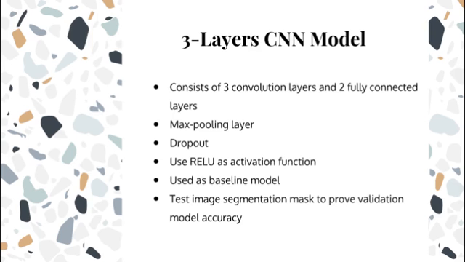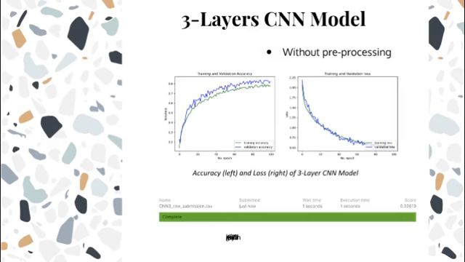Also, we will be testing our image segmentation mask to prove the validation accuracy of our model. We used this model architecture with and without pre-processing, comparing their accuracies. The model trained over 100 epochs in both scenarios and evaluated on 20% of the training data. Here are the plots for accuracy and loss of 3-layer CNN model without pre-processing, along with the Kaggle score.